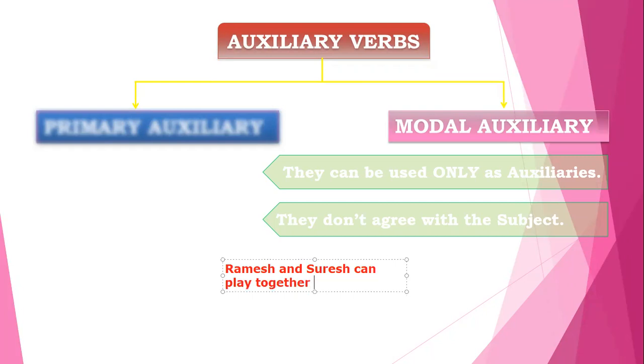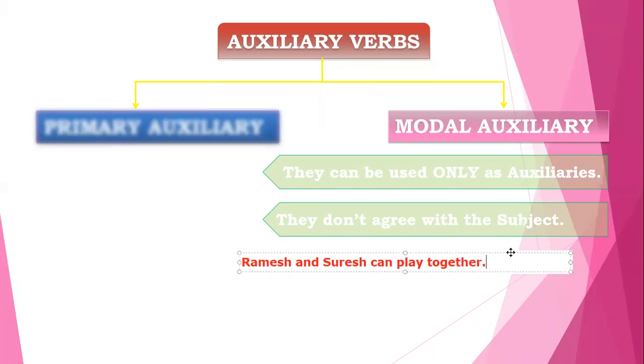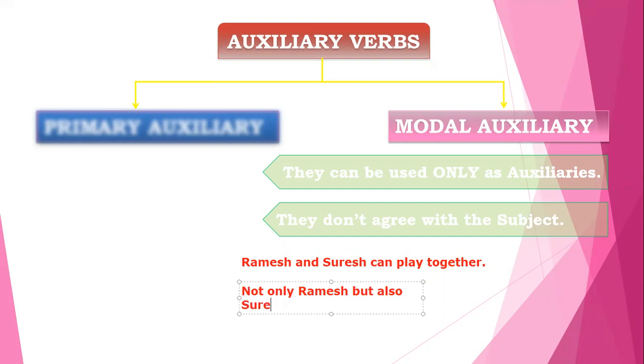Ramesh and Suresh can play together. In this particular sentence, we can observe that modal auxiliaries can be used as helping verbs, that is, can, play. But even if we change the subject, that is, Ramesh and Suresh, from plural to singular, the verbs do not change.